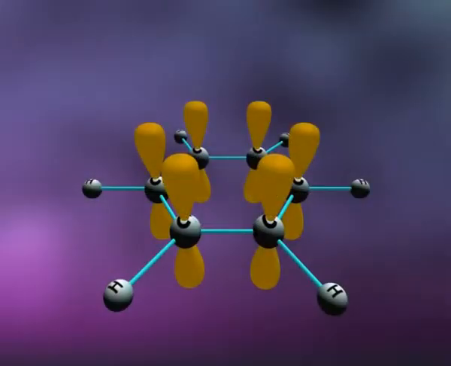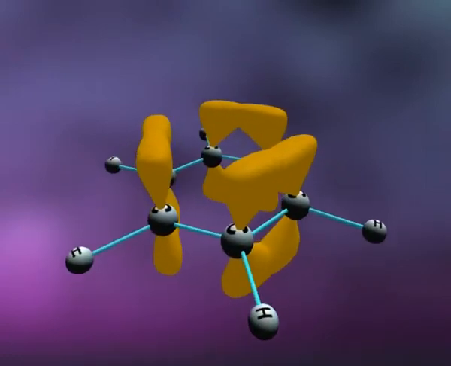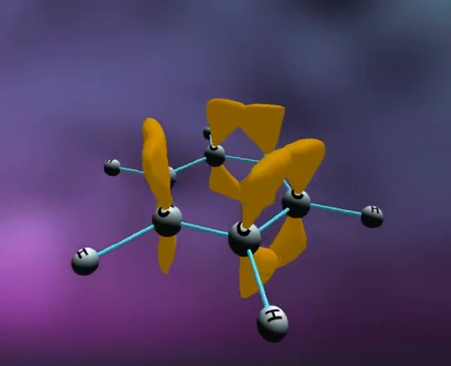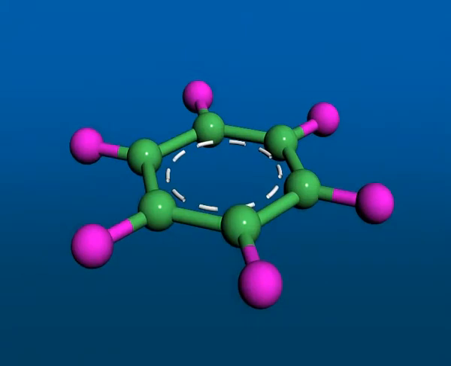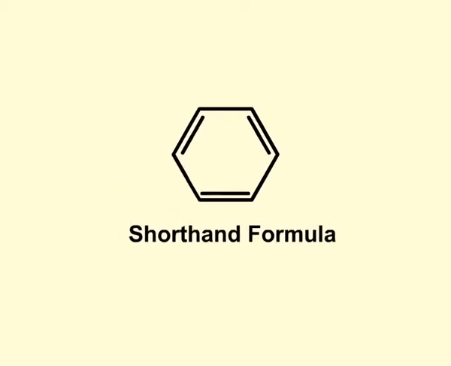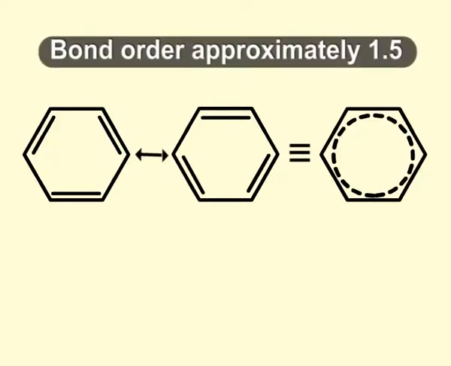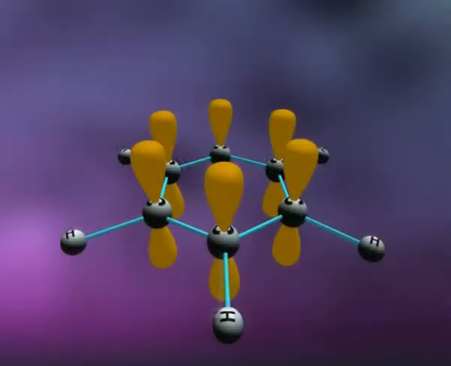delocalized pi electron cloud of 6 pi electrons, 3 pi electrons lying above and 3 pi electrons lying below the plane of the molecule. The structure is also illustrated as a circle inside the ring to show 6 electrons floating around in delocalized molecular orbitals. This also represents the equivalent nature of 6 carbon-carbon bonds, all of bond order approximately 1.5. This equivalency is well explained by resonance forms.